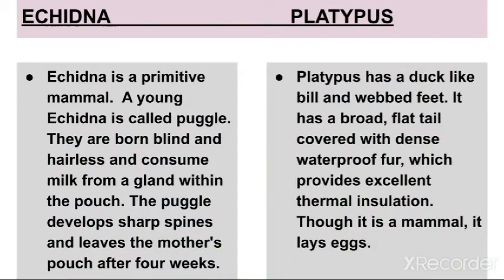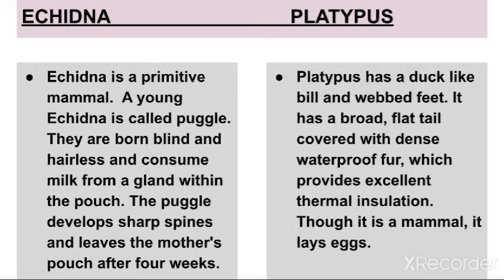Second differentiate is echidna and platypus. So the first one, in echidna you will write echidna is a primitive mammal. A young echidna is called puggle. They are born blind and hairless and consume milk from a gland within the pouch. The puggle develops sharp spines and leaves the mother's pouch after 4 weeks.